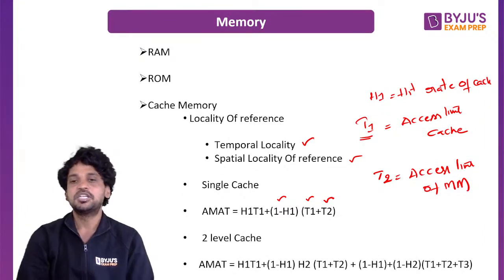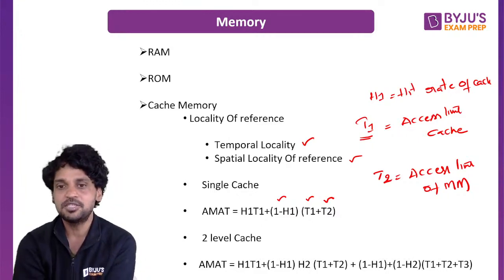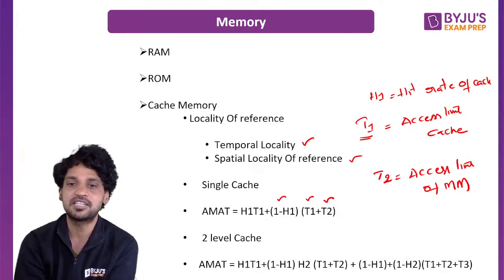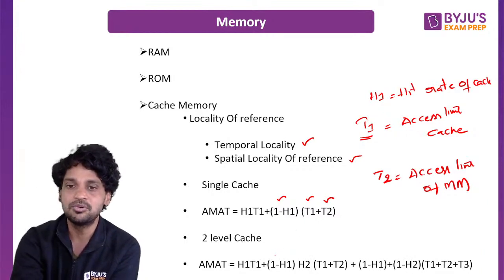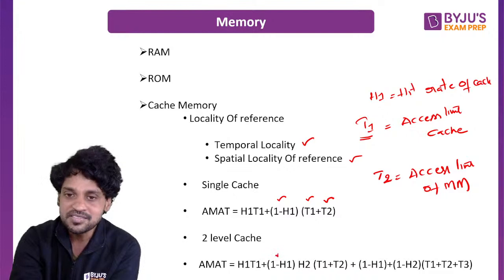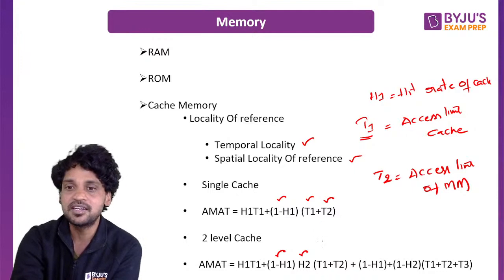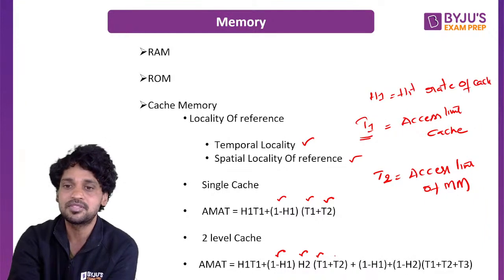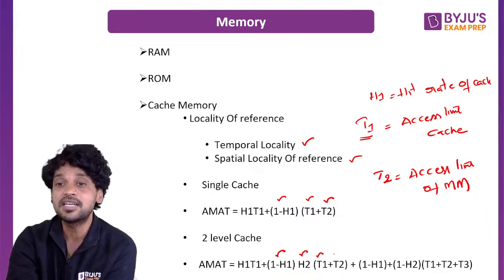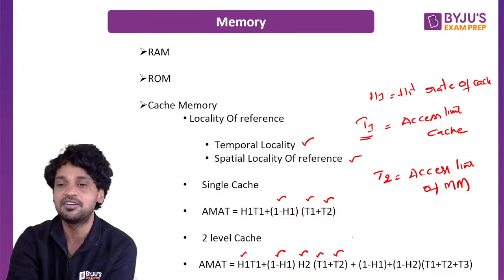So in the two level cache, it will be like this: H1 T1. First we need to go to the first level cache, in which H1 T1. H1 is the hit rate of the first level cache. T1 is the access time of the first level cache. In the first level cache, if you don't find it, you will go to the second level cache, in which you need to multiply the miss rate with H2, that is the hit rate of the second level cache, and the time which is wasted at the first level cache will be added to the time which we are going to spend in the second level cache for accessing the data. So let us say in the first level cache and second level cache, we did not get the data.